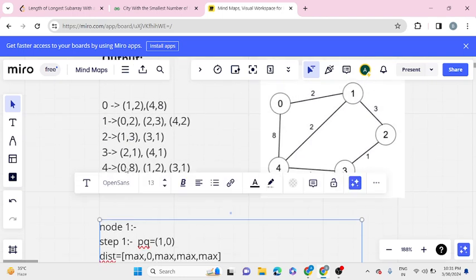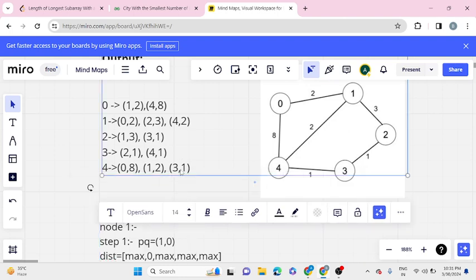So we will iterate over 0, comma 8. 8 plus 2 will become 10, which is greater than 3, so we won't store it in the priority queue. Now 2 plus 2, now it is visiting 1 again. So first we will check in visited. As you can see, in visited 1 is already true, so we won't do any further processing.